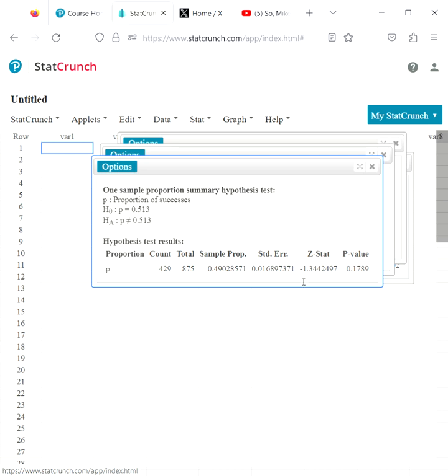So you have a Z-stat of negative 1.34. So it has 2 decimal places, so it just says negative 1.34. There's your answer. 0.178 rounded to 3 decimal places, which is 0.179. Going down right here, fail to reject.